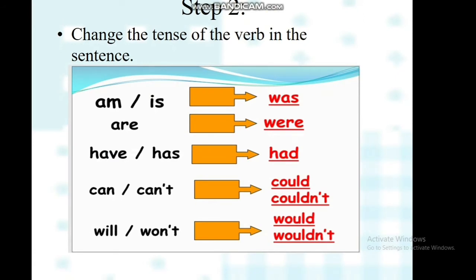Step number 2 will be to change the tense of the verb. So am, is will be was, are will be were, have, has will be had, can and can't will be changed to could and couldn't, will and won't will be changed to would and wouldn't.